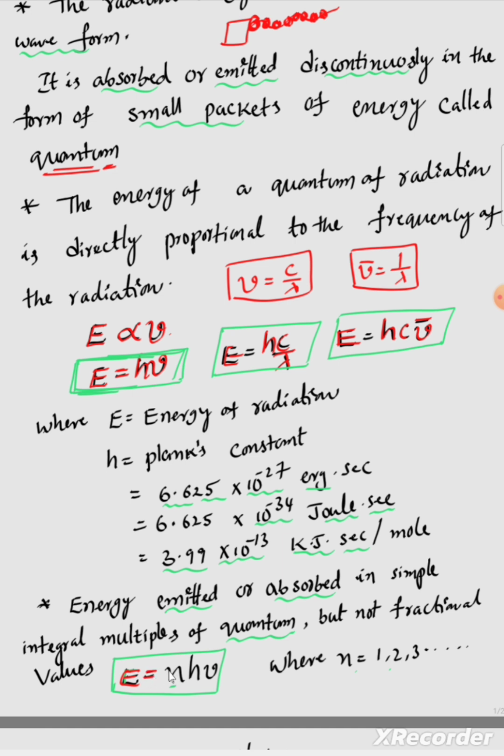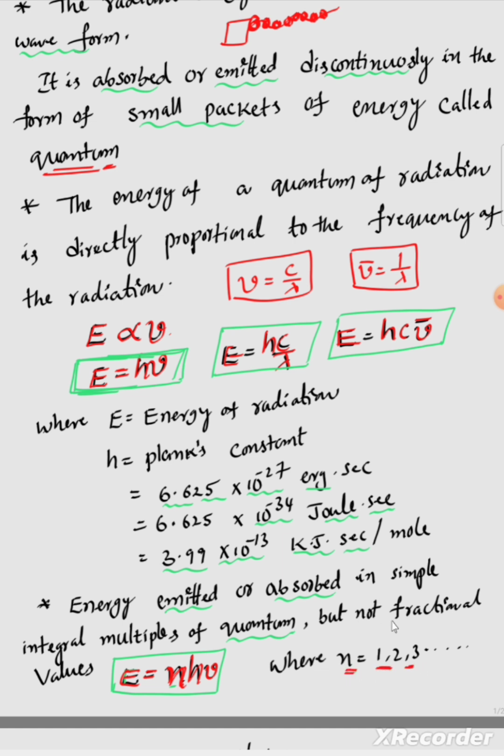This emission or absorption of energy is an integral multiple of the quantum h nu, where n is an integer.